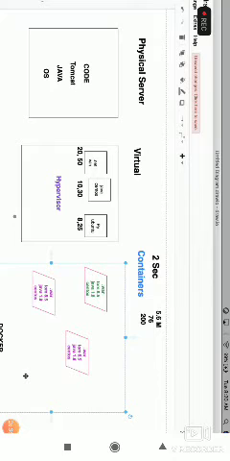When we think of multiple machines, that is where container orchestration comes into the picture. When you go for container orchestration, Docker Swarm and Kubernetes come into the picture.